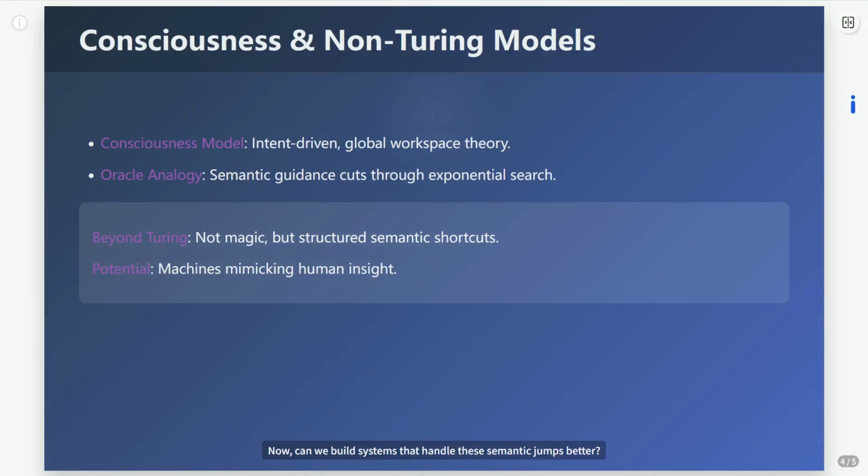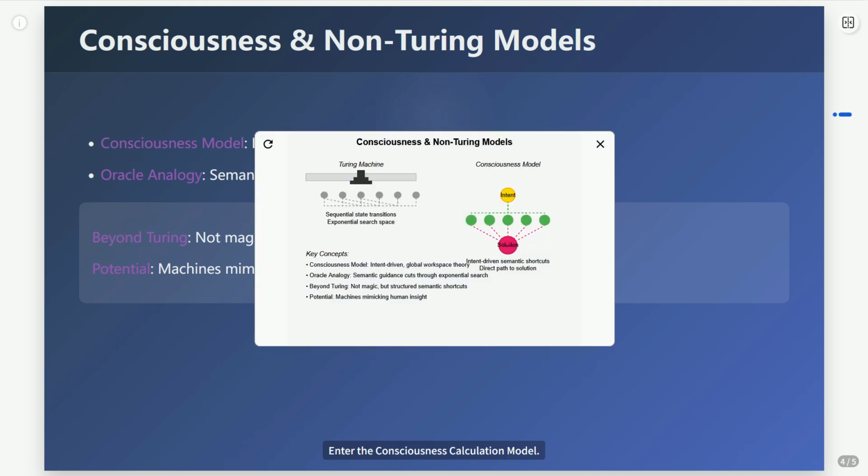Now, can we build systems that handle these semantic jumps better? Enter the consciousness calculation model. Imagine computation guided by intent, like a global workspace integrating information. Think of it as an oracle, but instead of magic, it's structured semantic insight.